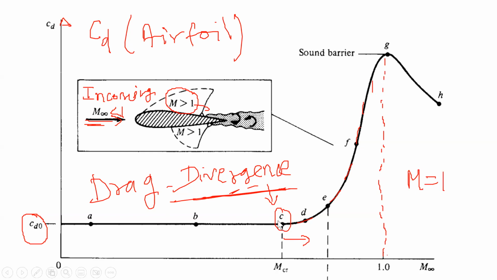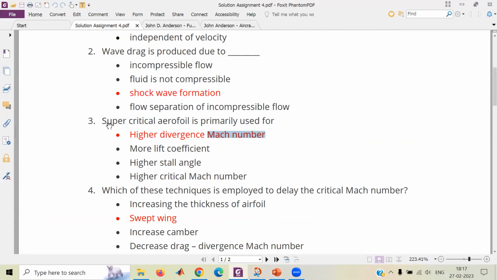And in that particular question, it says supercritical airfoil is primarily used for higher divergence Mach number. So now you understand what divergence Mach number is. Now supercritical airfoils will make sure that you can use these airfoils for higher drag divergence Mach numbers.